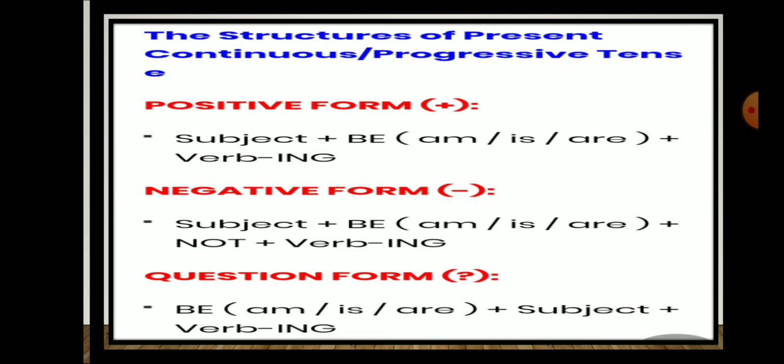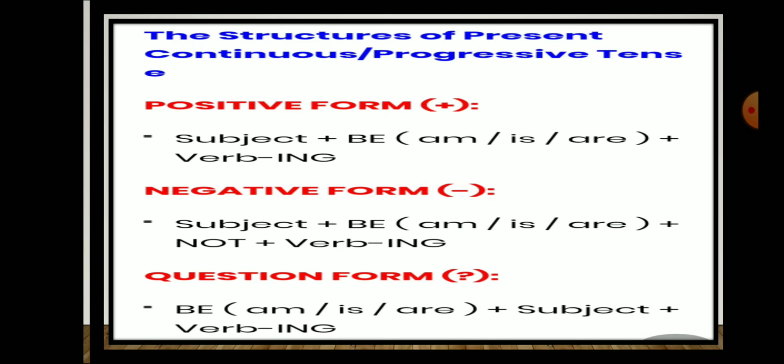Am or is or are we can use there, plus verb plus ing. Same as we have seen before, but this is in different meaning.